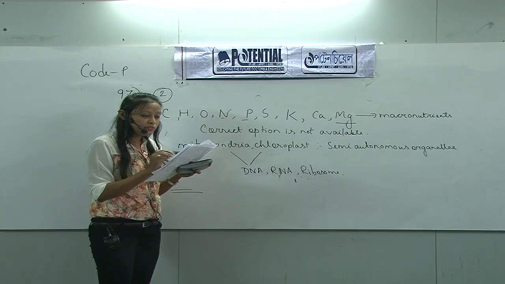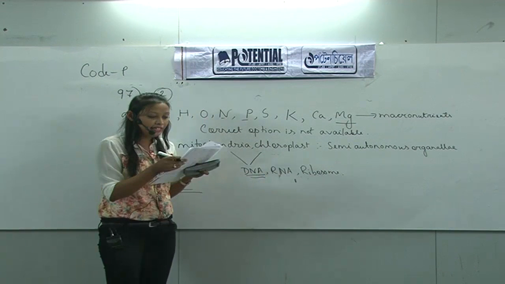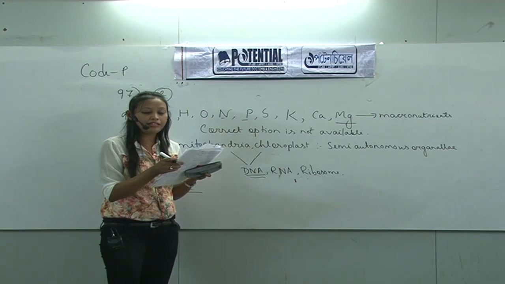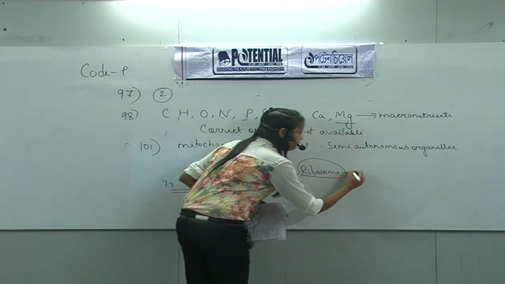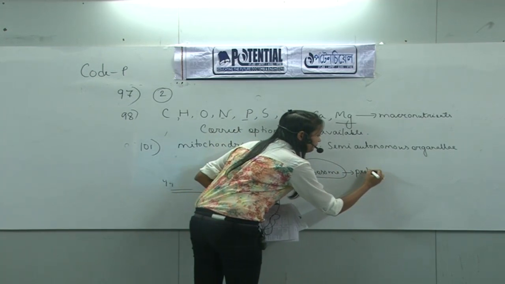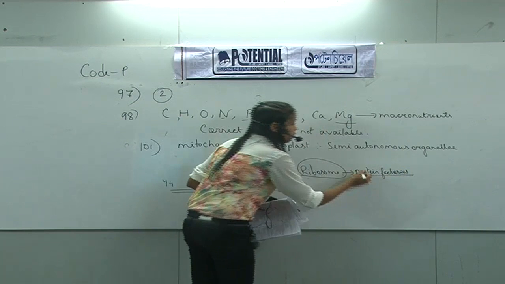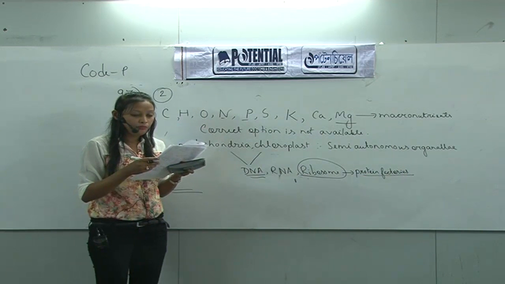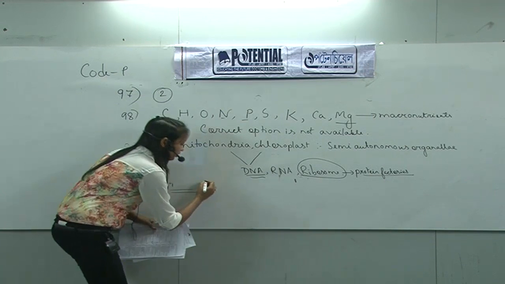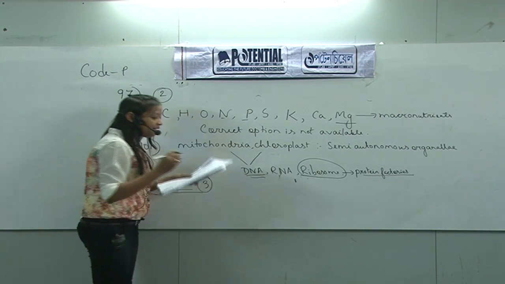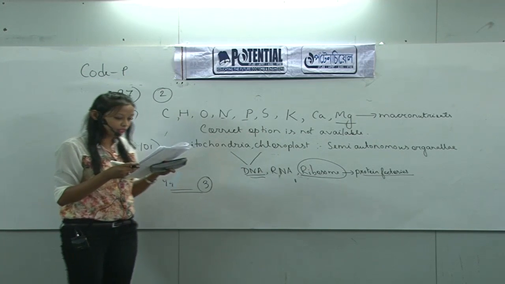But the next portion says that they contain DNA but lack protein synthesizing machinery. Obviously they contain DNA, but that portion is false because ribosomes are there, and we know ribosomes are the protein factories of a cell, so they can synthesize protein. So here the correct option will be 3, that is statement A is correct and statement B is false.